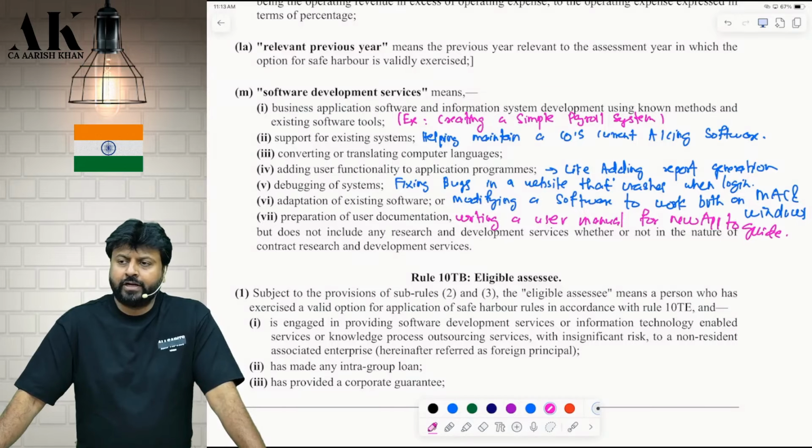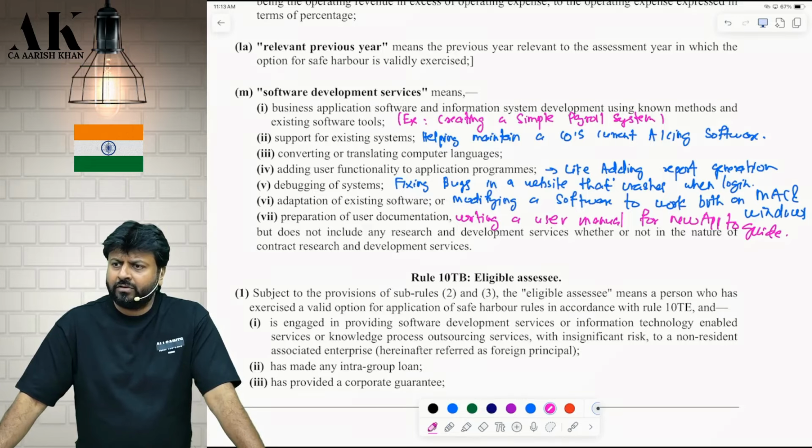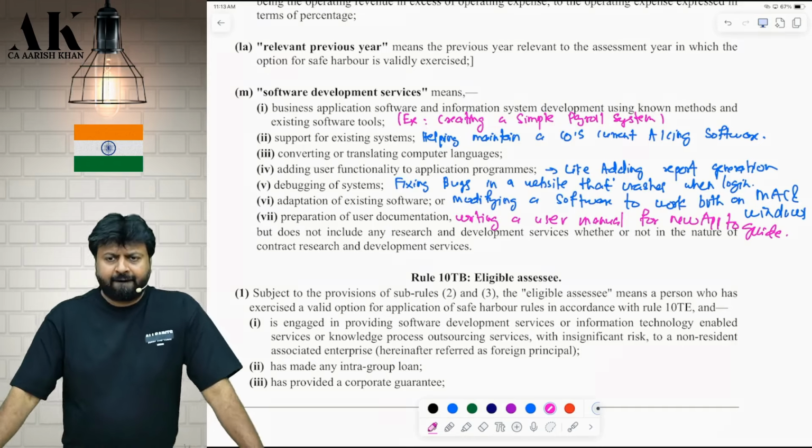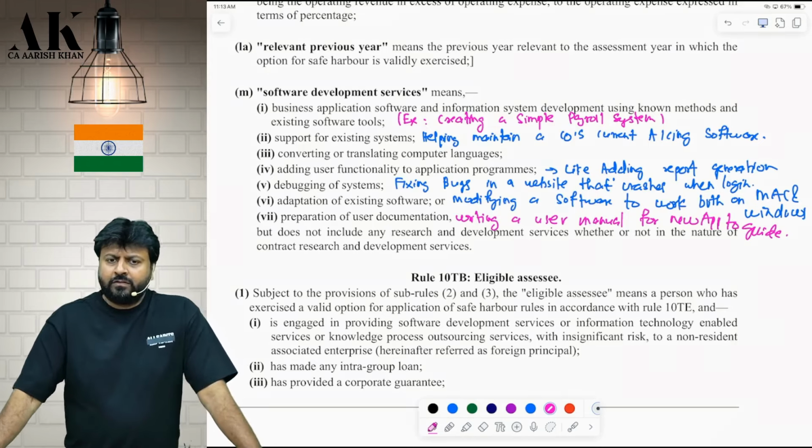But does not include what? Any research and development, whether or not. I am not doing any research and development for you. I am only doing what? Providing software services to you. I am not doing any R&D for you. For R&D, there is a separate safe harbor rule. Okay, separate category is there below. You asked for a software, I made a software for you. R&D, I am not doing.